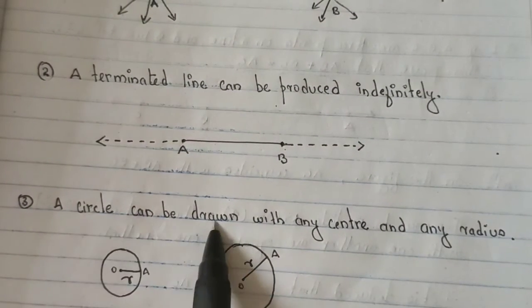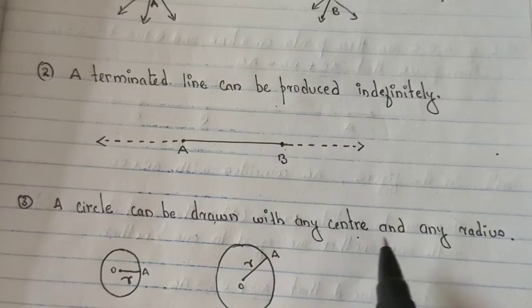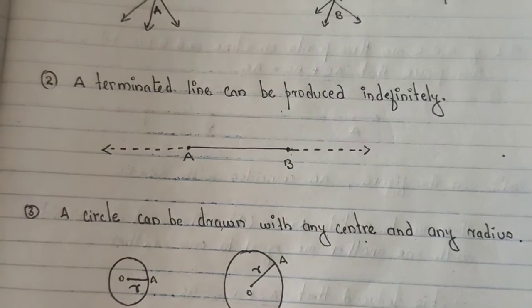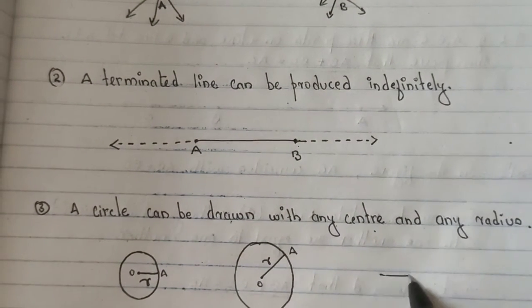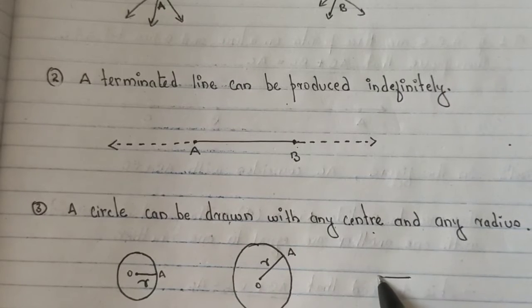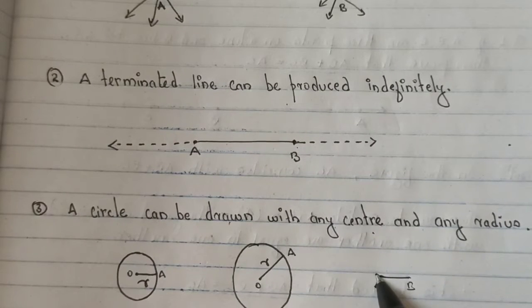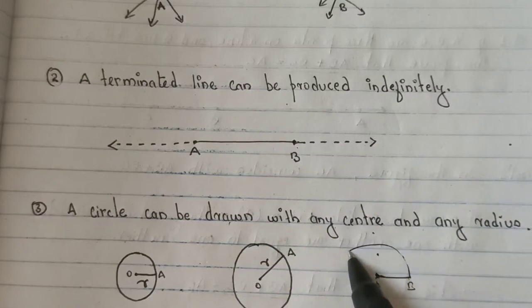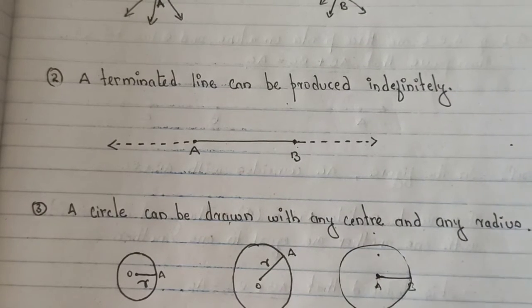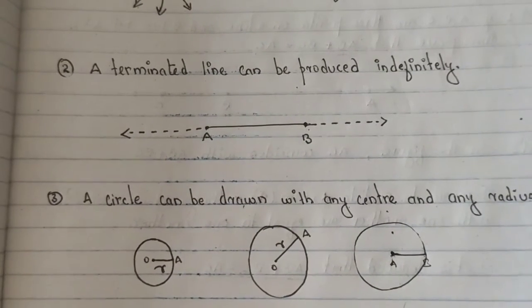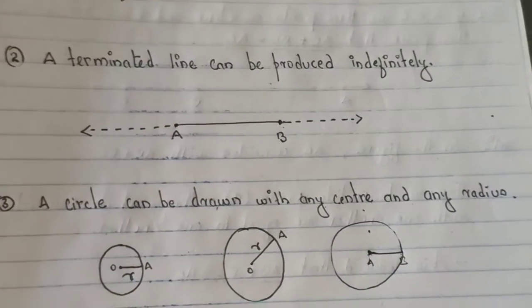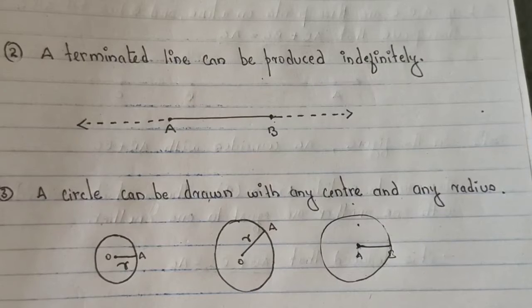Now moving to the third: a circle can be drawn with any center and any radius. It means suppose you are given a line and you are asked to draw a circle with point A as the center. You will take the radius like this and draw, and you will get a circle like this. So a circle can be drawn with any center and any radius.